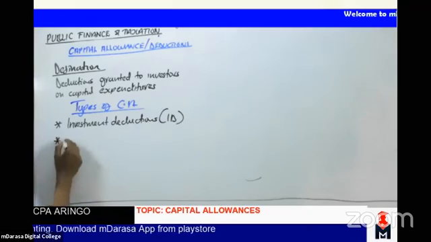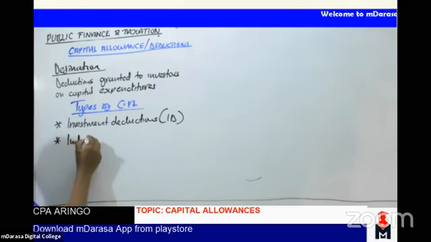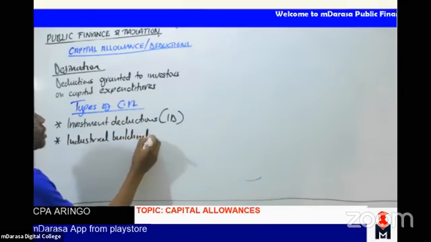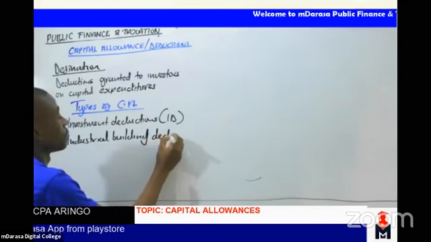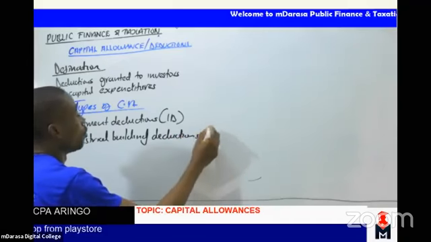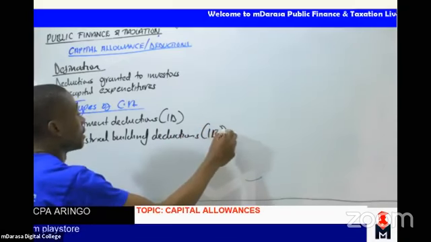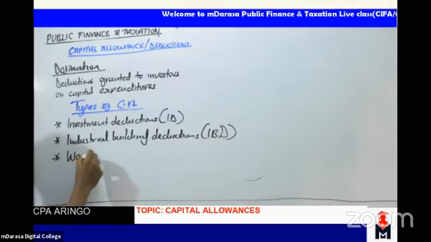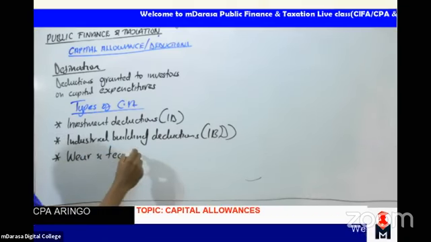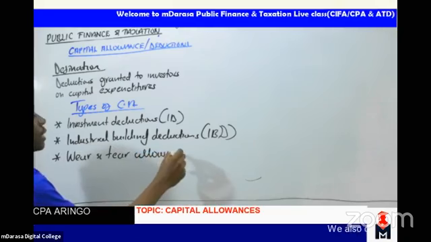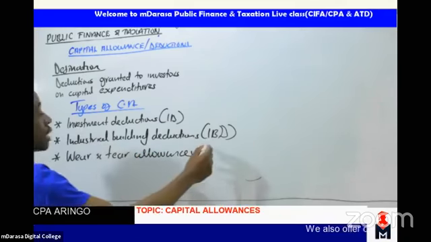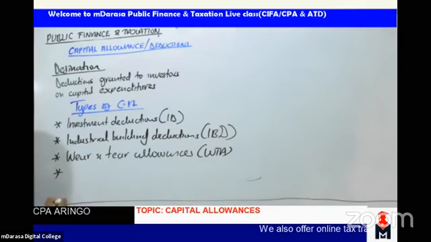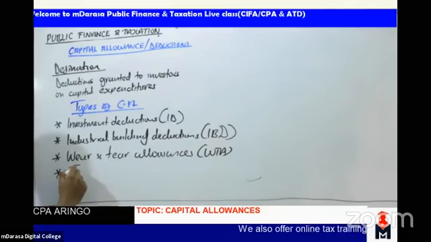Number two, industrial building deductions, commonly known as IBD. Number three, wear and tear allowances, commonly known as WTA. Also, another element known as farm work deductions,